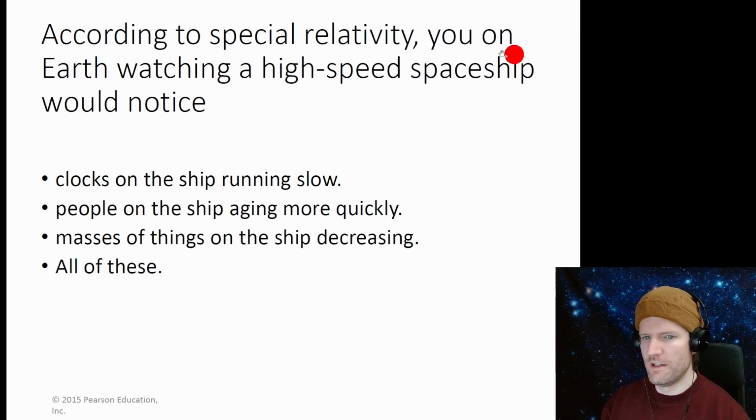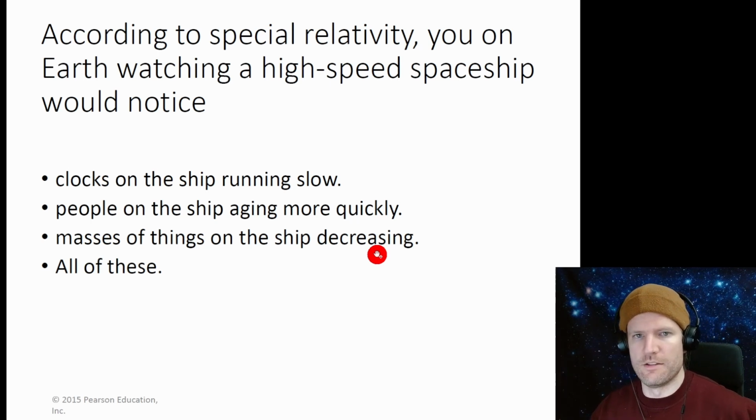According to special relativity, you on Earth watching a high-speed spaceship would notice... Okay, we're on Earth watching a high-speed spaceship. Clocks on the ship are running slow. That sounds good. We know for fast-moving things, clocks run slowly. People on the ship aging more quickly? That's false, because if clocks are running slow, they would be aging more slowly. Masses of things on the ship decreasing? Well, that's not true. The masses are going to be going up because of the gamma factor. So it's going to be clocks on the ship running slow, and all of these others are definitely not true.